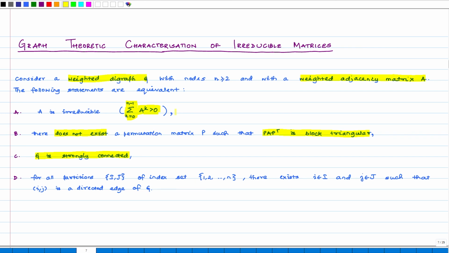And the fourth property is, now we have the set of nodes 1 to n and we can partition the nodes into 2 sets I and J. Then for all the partitions I to J, there will exist some i belonging to the node set capital I and some j belonging to the node set capital J, such that there exists a directed edge from i to j, meaning in whichever way we partition the nodes such that this is capital I and capital J, we can always find an edge from i to j.